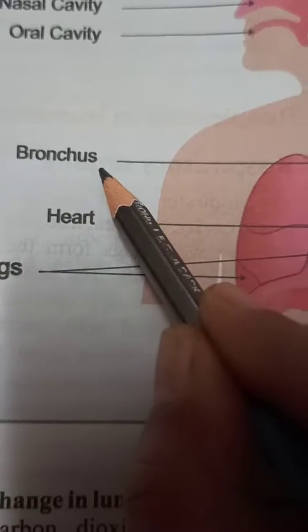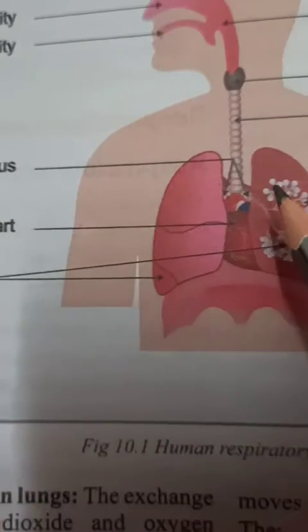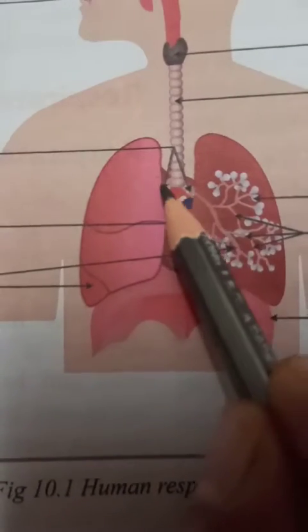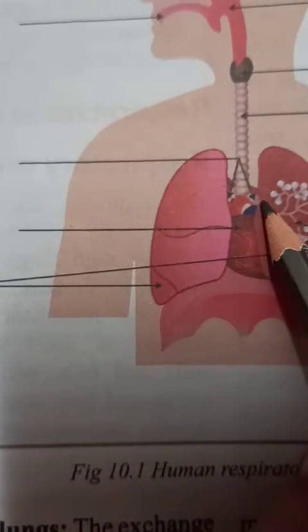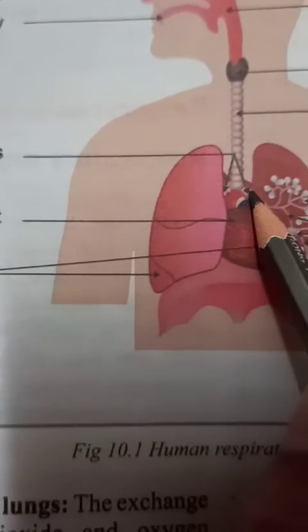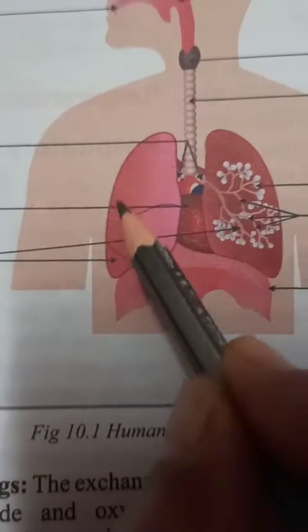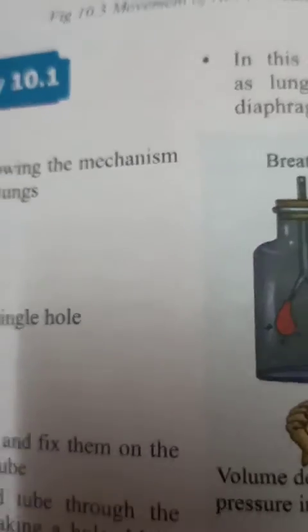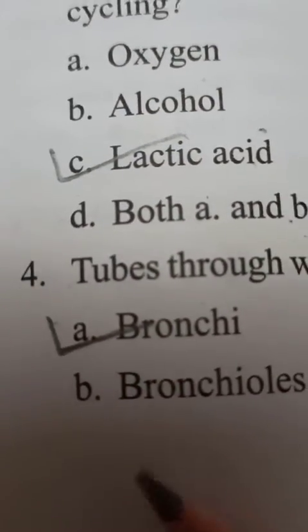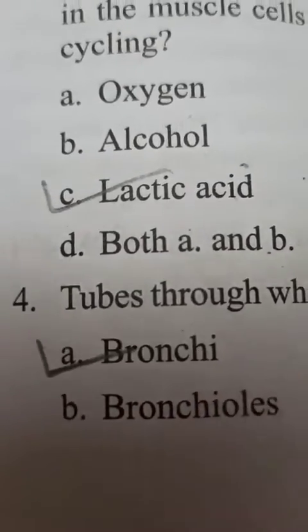One is called bronchus and two are called bronchi. So these two branches of the trachea are bronchi. Through these bronchi air enters the lungs. This is one lung and this is the second one. About this they have asked in the fourth one. Okay, so bronchi is the correct option.